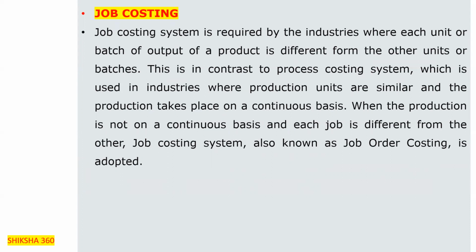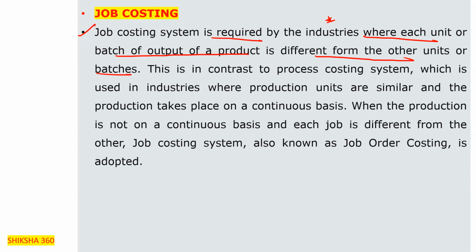Job costing method is required by the industries where each unit or batch of output of a product is different from the other units or batches. Each unit is either a single piece or a batch like 15, 20 or 100.